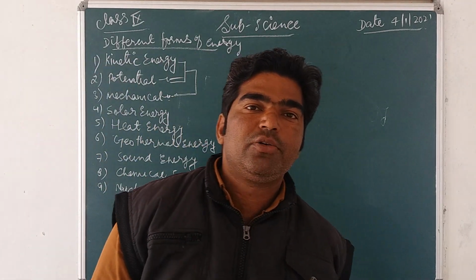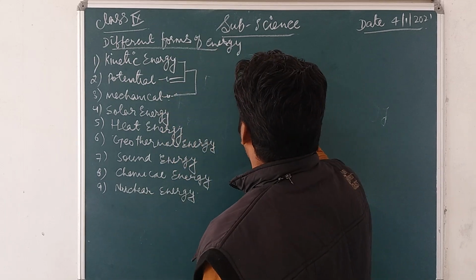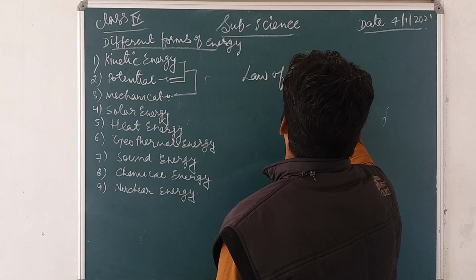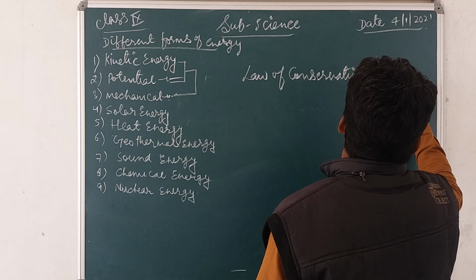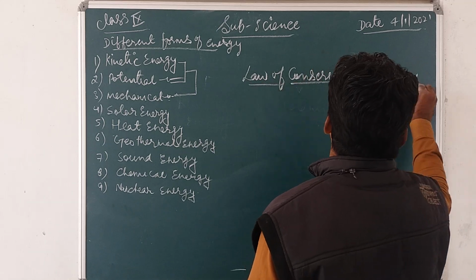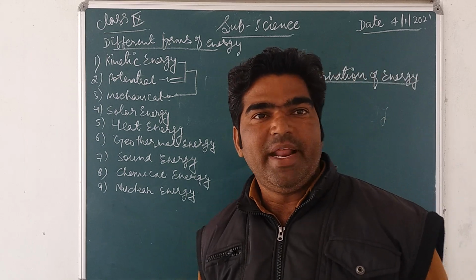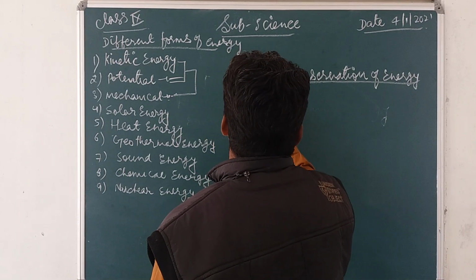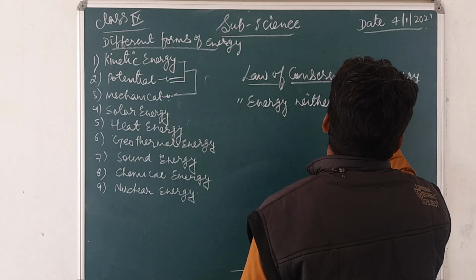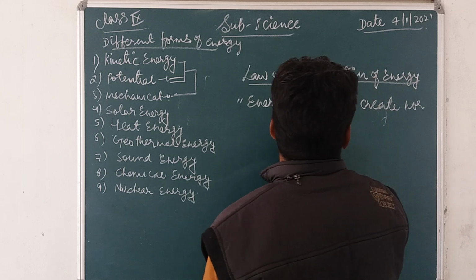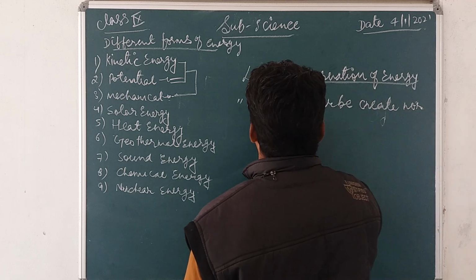As you know, according to the law of conservation of energy, energy can neither be created nor be destroyed.